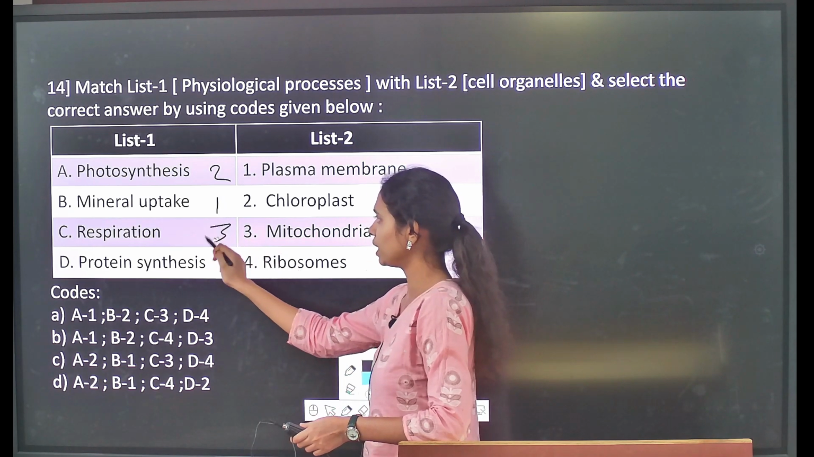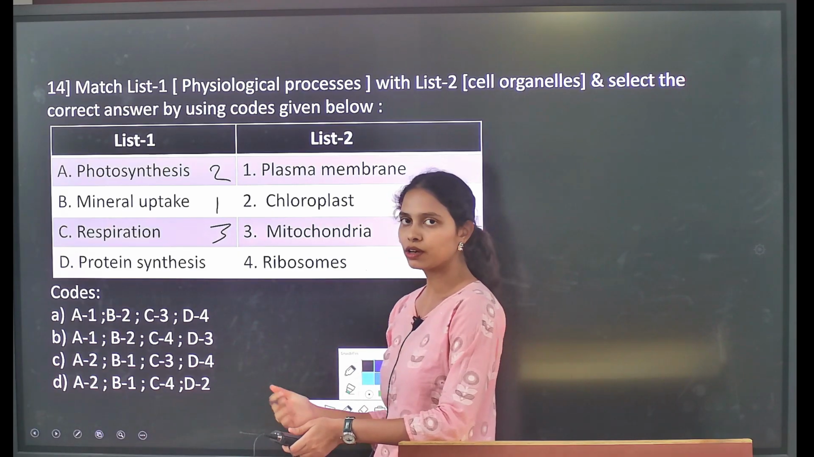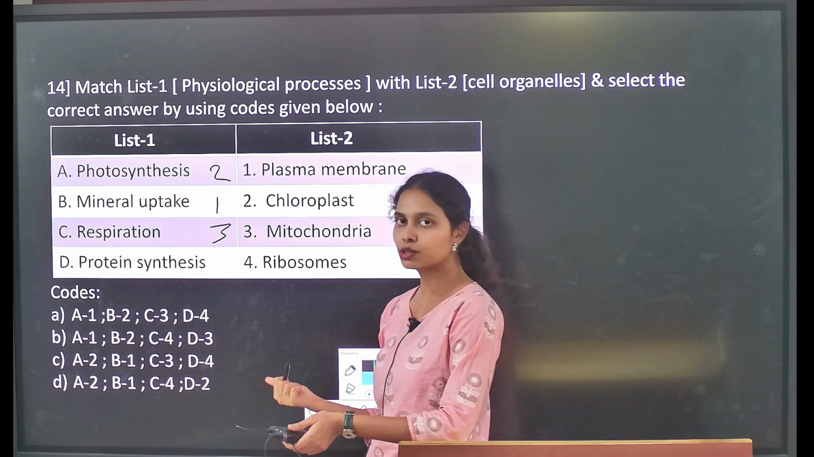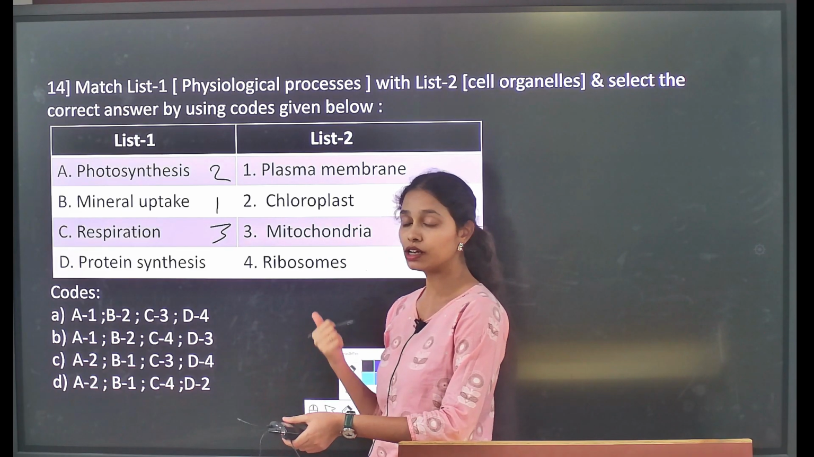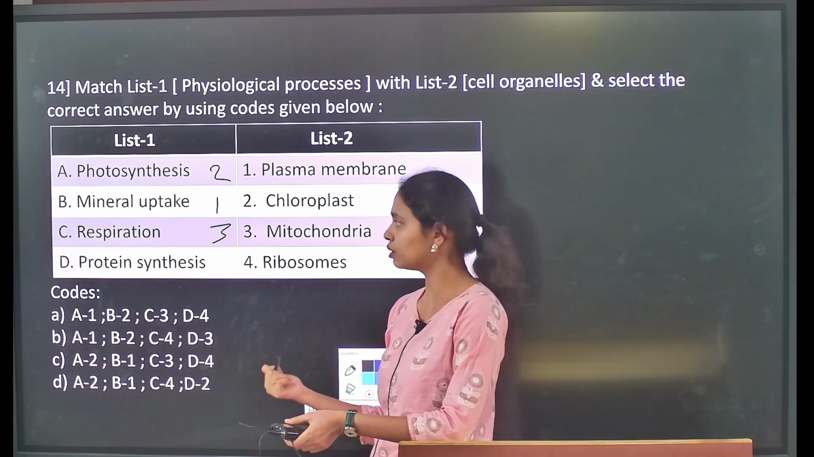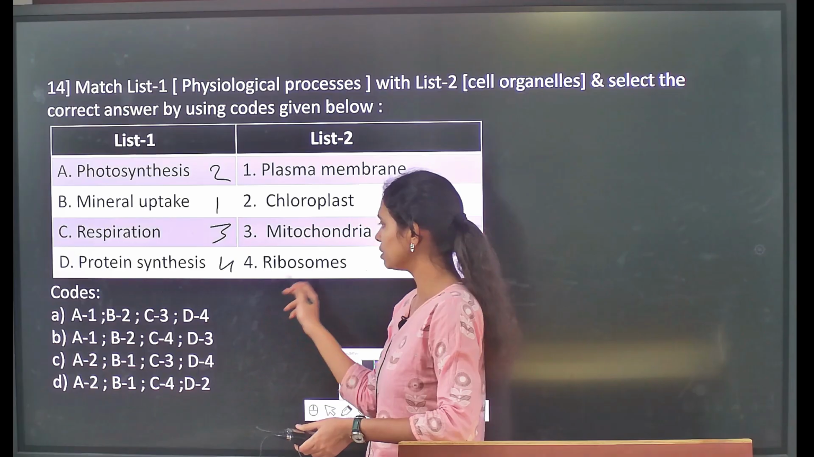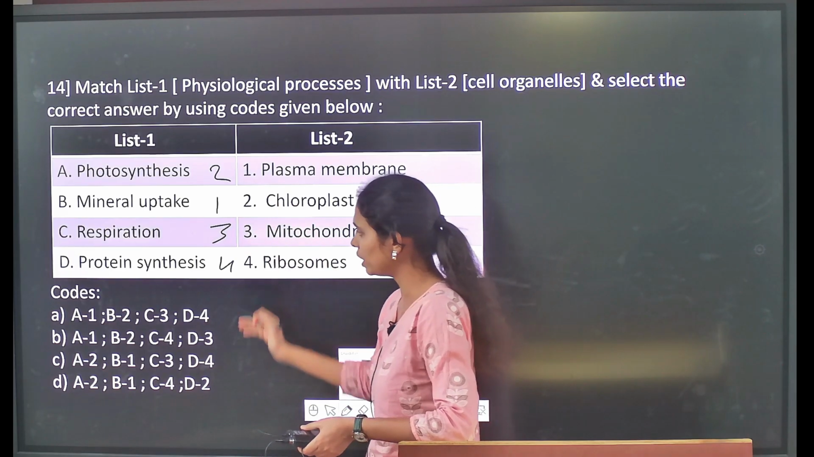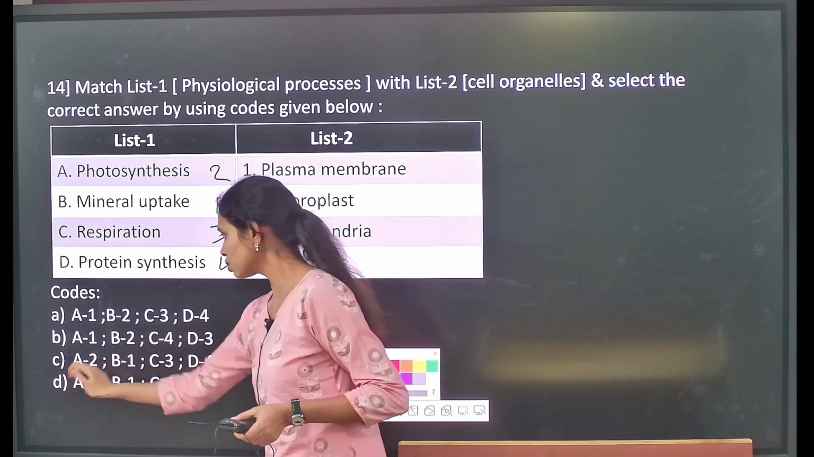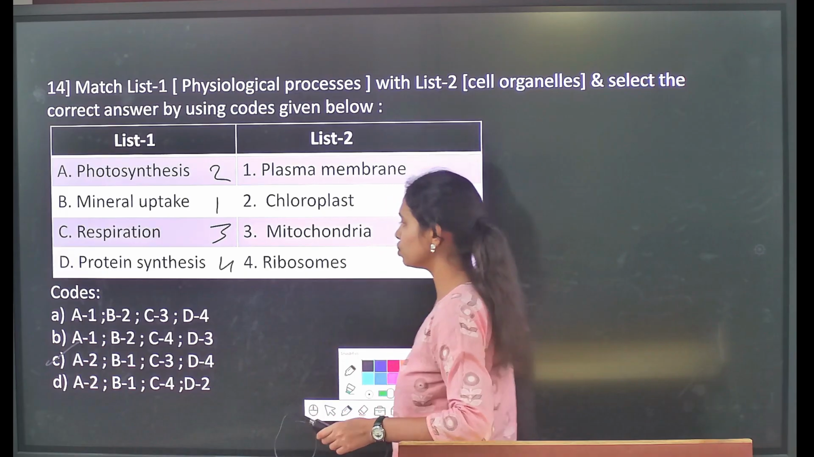Then followed by respiration. It is the mitochondria, everyone knows, right? Because the mitochondria is responsible for the production of ATP, which we also call the powerhouse of the cell. Then followed by protein synthesis, which takes place by the ribosome. So it is 2, 1, 3, 4. So option C is the correct statement, that is 2, 1, 3, 4.